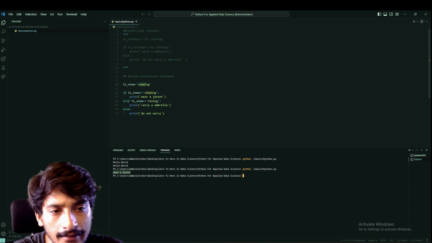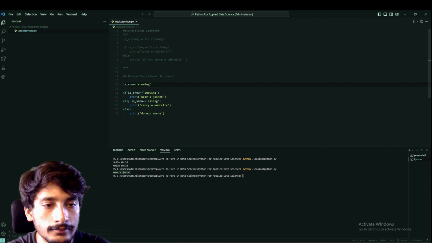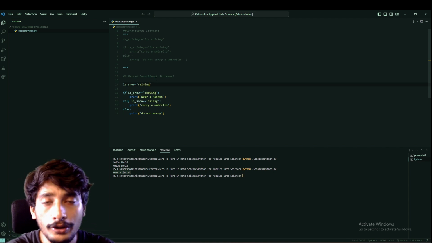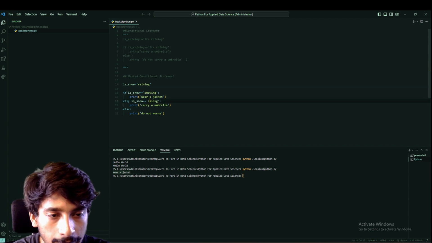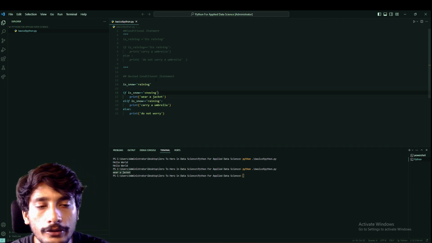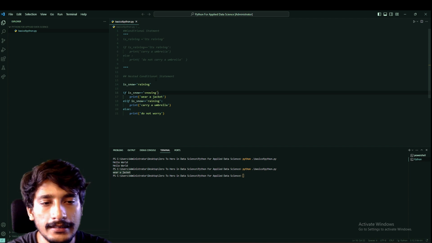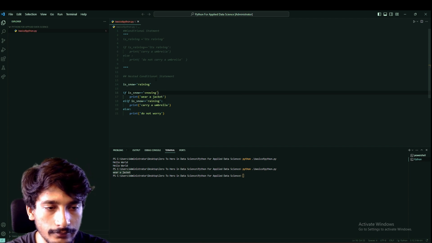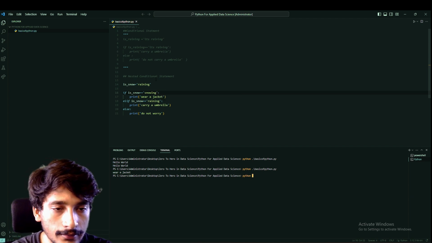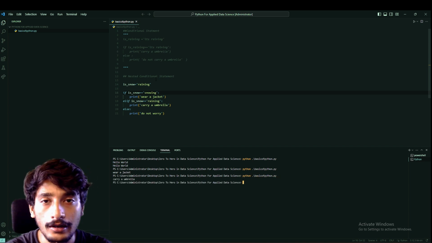If it's raining, carry an umbrella. So let us make it raining. What do you think? Where will the statement run? Here you could see it will go into the else if statement. So now let us run our code. Python basics, and here is our output that you should carry an umbrella.